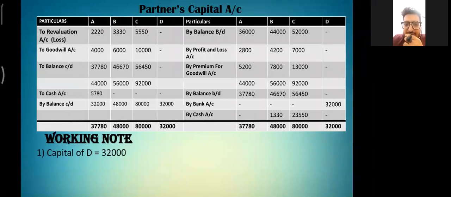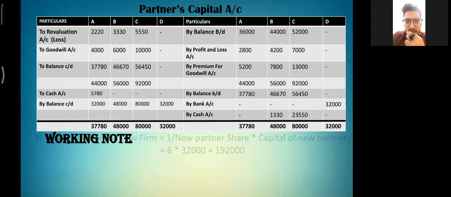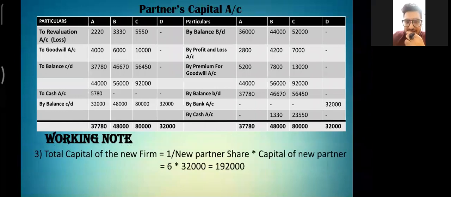Now we have the capital of D equal to 32,000, and the new profit sharing ratio is 2 is to 3 is to 5 is to 2. Now we will calculate the total capital of the new firm, for which we have the formula: reciprocal of new partner's share into the capital of new partner. Substituting the values, we get total capital of 1,92,000.